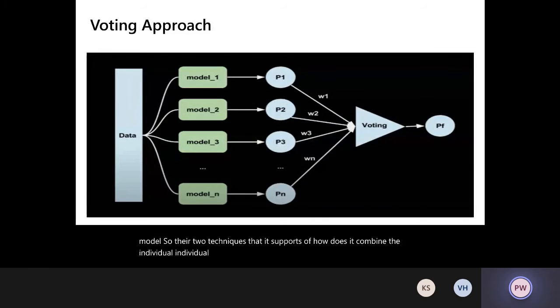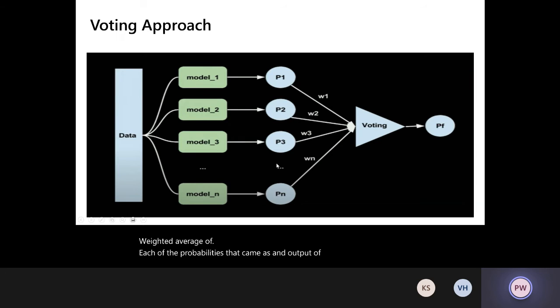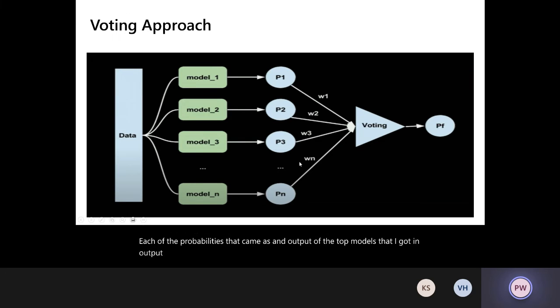The first of them is called the voting approach. The way the voting approach works is, let's say I applied logistic regression, SVM, and another deep neural net to predict a probability of churn. What the voting approach does is take a weighted average of the probabilities that came as output of the top models. For each of those top models, whatever probabilities they return, I apply certain weights, do a weighted average, and get an output probability using the voting approach. That's how it combines the output from different models.